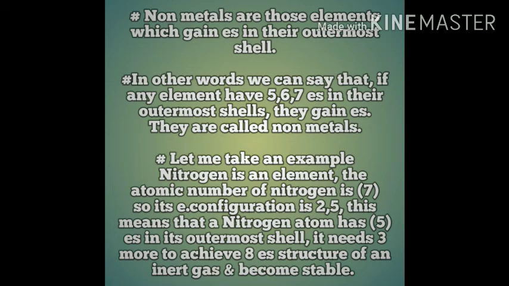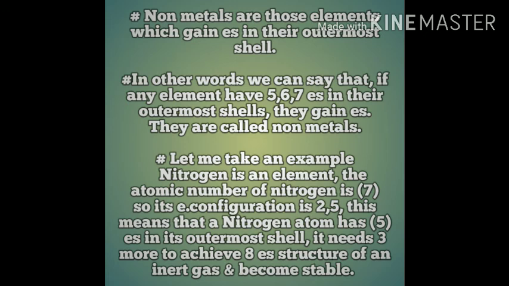Chlorine is also an example of non-metals. The atomic number of chlorine is 17. Its electronic configuration is 2, 8, 7. A chlorine atom has 7 electrons in its outermost shell. According to the definition of non-metals, chlorine is a non-metal because it has 7 electrons in its outermost shell.